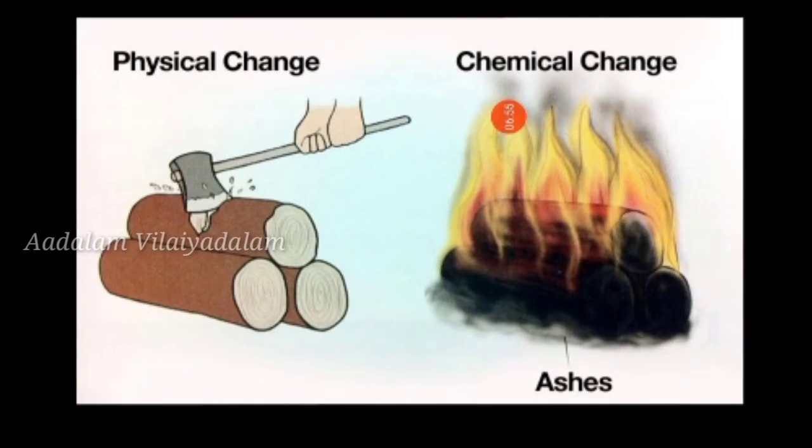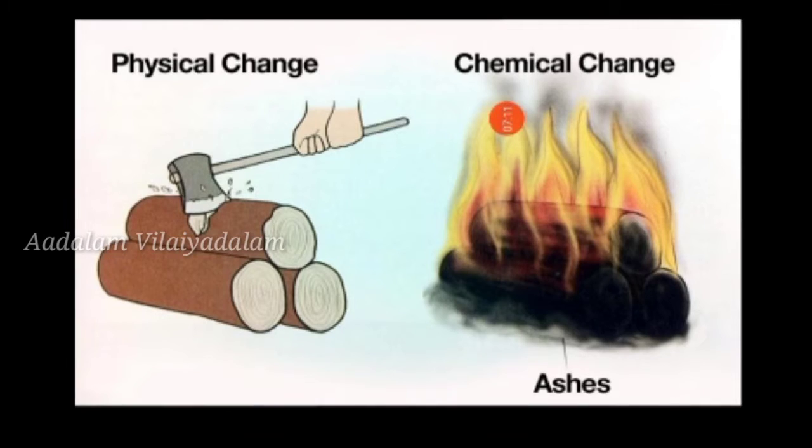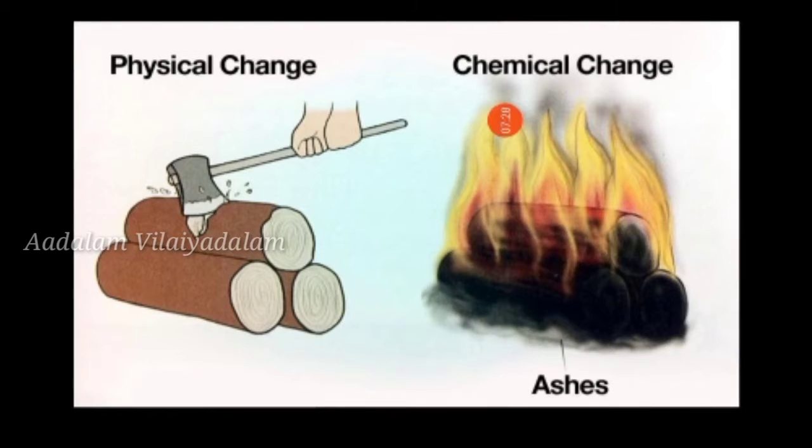Simply said, if a human cuts wood, it is a physical change. The burning of wood is a chemical change. Understood? You cut the wood, that is a physical change, a change in the physical form only. Burning of wood is a chemical change. It's a permanent change. It cannot go back to the original position. This is the difference between chemical and physical changes.